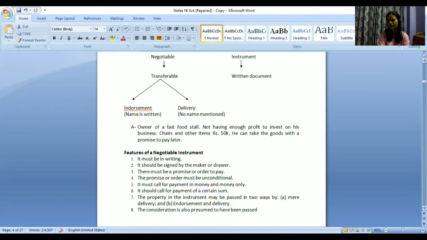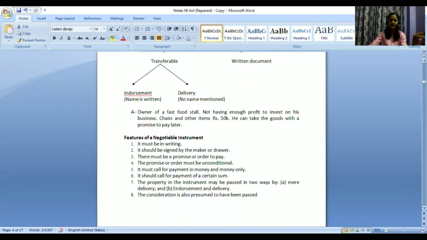So same thing may happen even in case of checks. You would see for companies and all, they would deal with checks only. If, for example, you want to make a certain payment to a person, like you would take some sort of a service from a person, you can give a check beforehand only. Before doing the thing or before getting the service only, you are making the payment. Like that also you can do with regard to check. So with those matters, these instruments help us a lot.